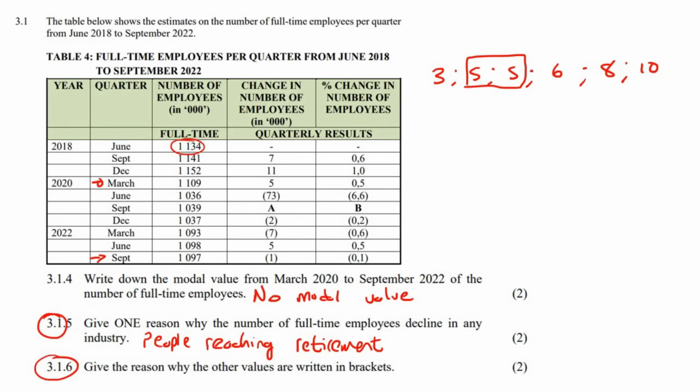To go from this number to this number, you have to add 7. To go from this number to this number, you have to minus 73. So brackets are there to represent a negative. So let's just say here, they are negative.